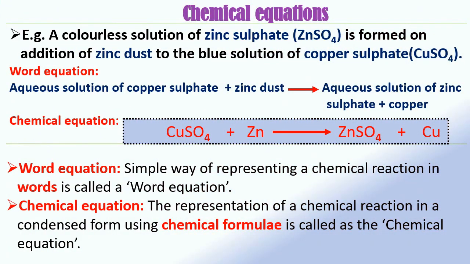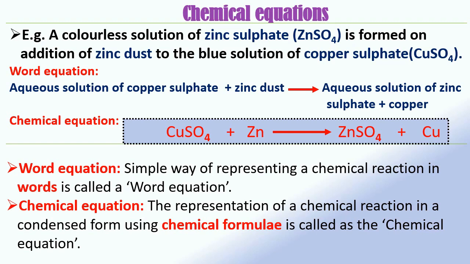Let us look at a chemical reaction which we have already seen in the previous slide. A colorless solution of zinc sulfate is formed on addition of zinc dust to the blue solution of copper sulfate.